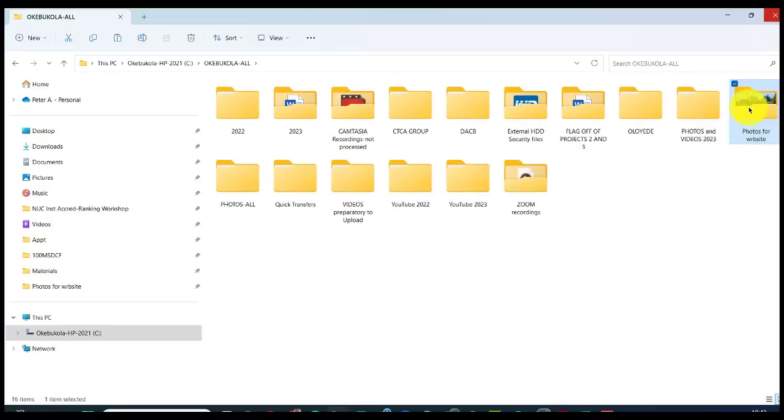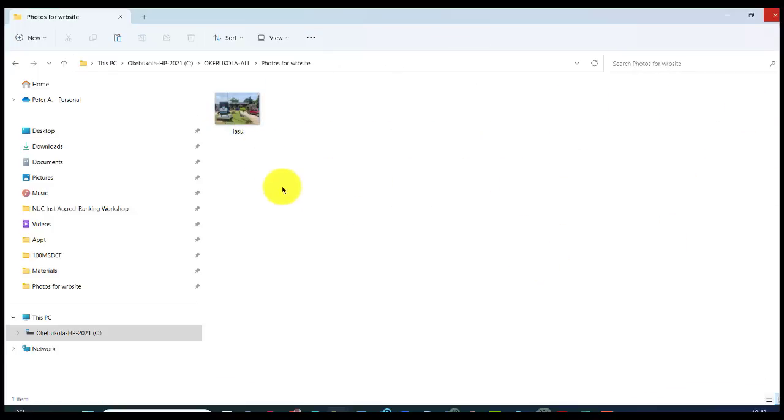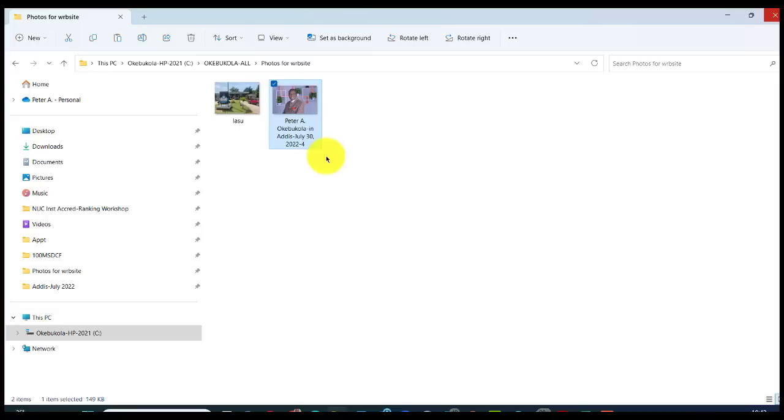And then I will come here. I have just one photo there. I can then just ask it to paste. You could do, if you hold down the control key and you press the V, it will paste that photo there. So 2 photos are already here. Step 2 all done.